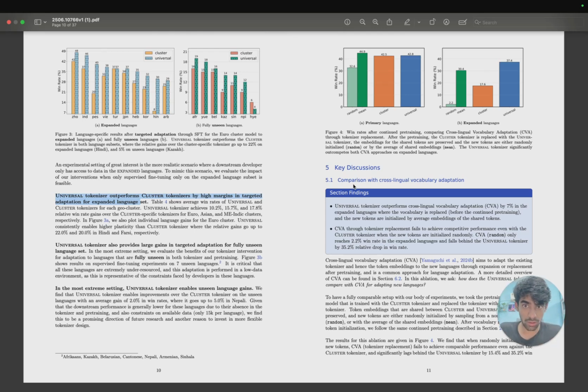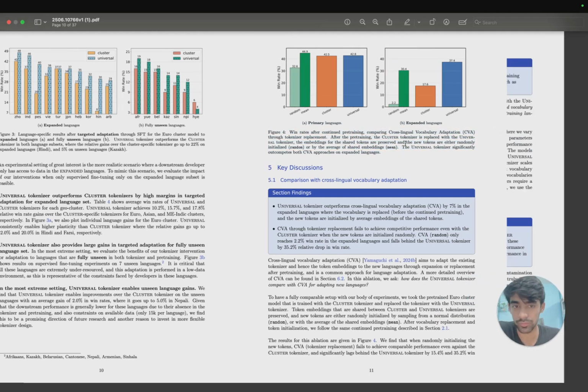But because this universal tokenizer is able to perform even better for expanded languages as well as fully unseen languages, we can say for sure that the more languages and the more data for new languages you keep, the better the tokenizer can perform on the unseen as well as the expanded set of languages. This is the hypothesis they put at the start of the paper, and they have proved it. Now primary languages, again, win rates after continued pre-training, comparing cross-lingual vocabulary adaptation.